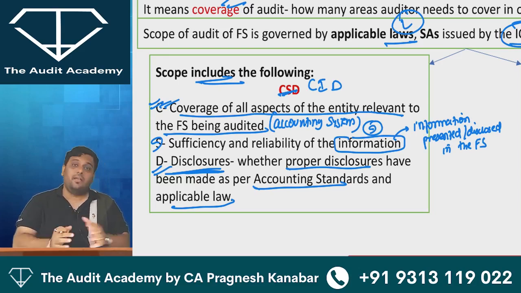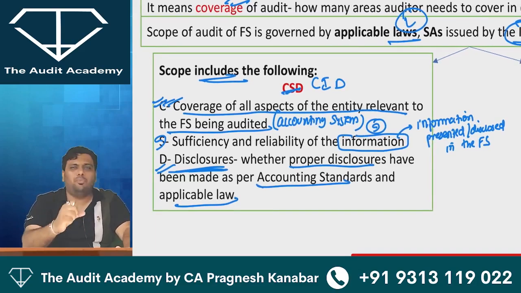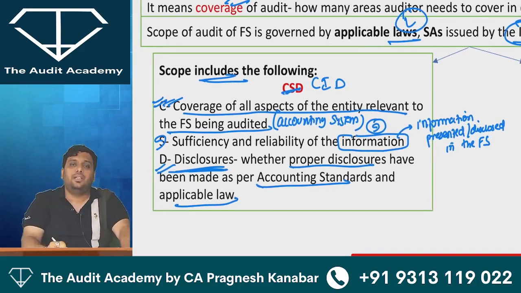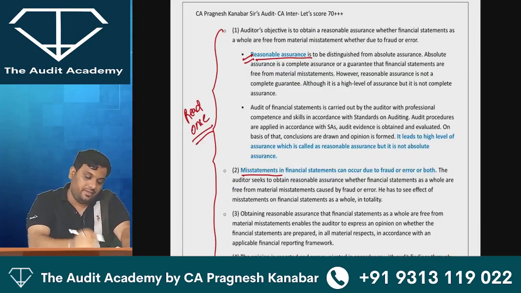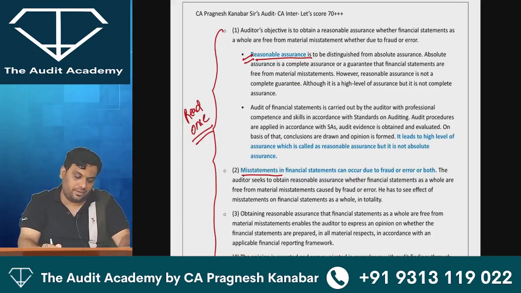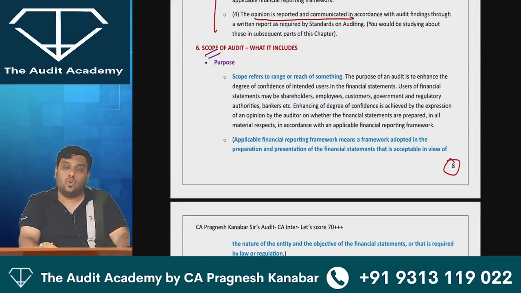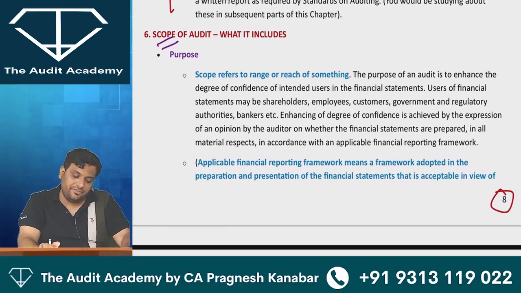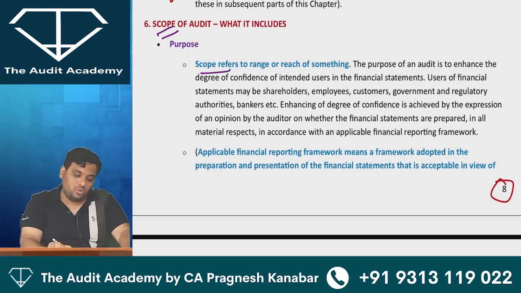Yes, sir. But my dear friends, let me tell you, this concept is so important that we need to study this from the main book also. So everyone over here, look at this. Scope of audit, what it includes. First, they are just explaining the meaning of the word scope. Scope refers to range or reach of something.